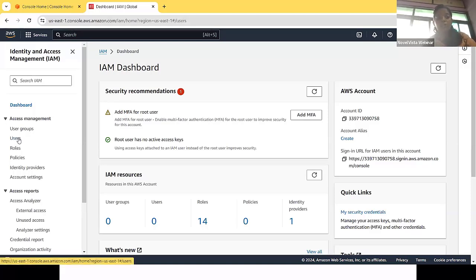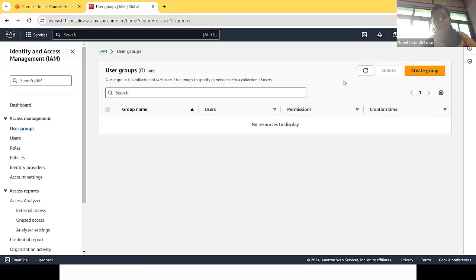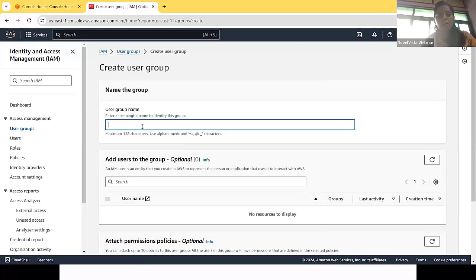Okay, so here let's create a user. First, if I create a group for developers, so we have to create one group. So what is a group? In a group, we can add multiple employees that belong to the same access, those who are working on the same access.